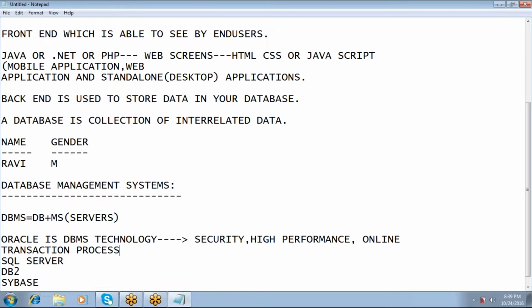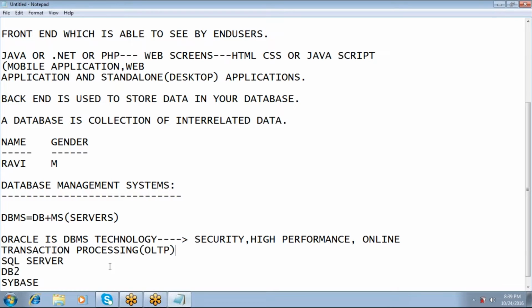That is called as OLTP. The databases which I typed here, all the databases have the same OLTP feature. There is nothing special in Oracle.